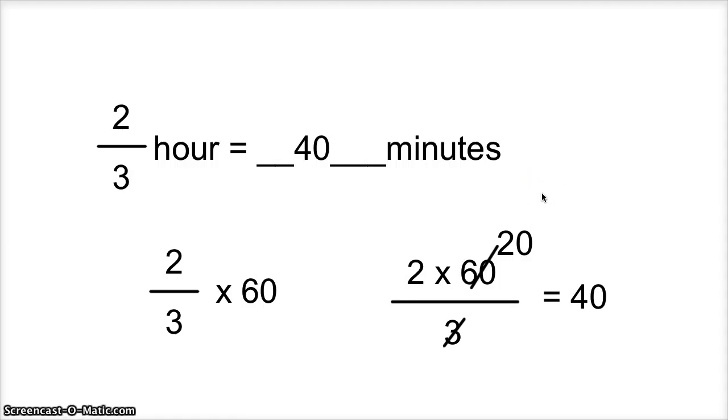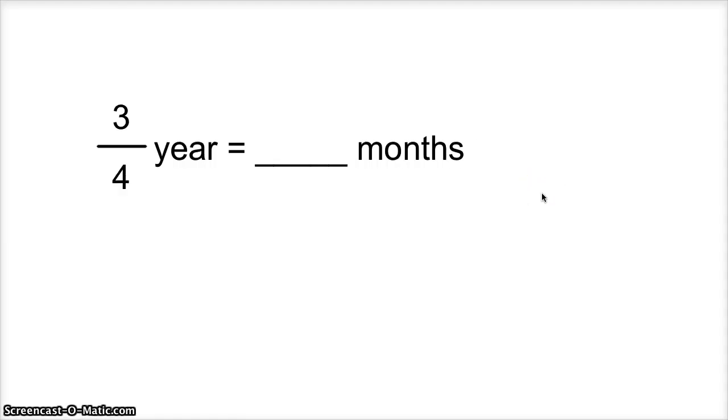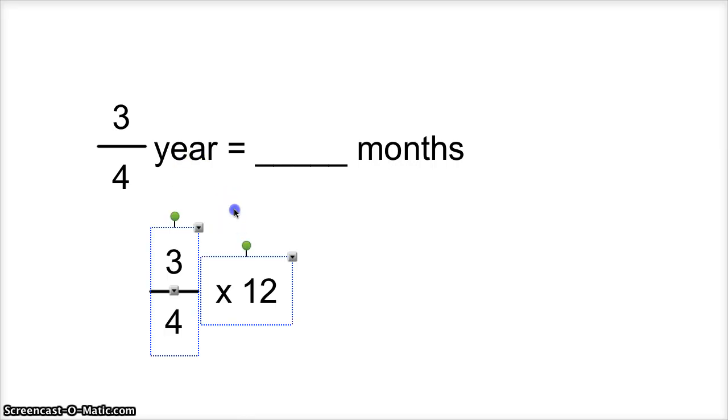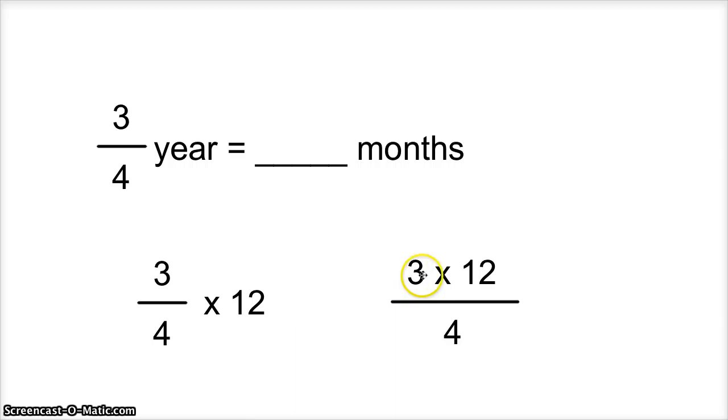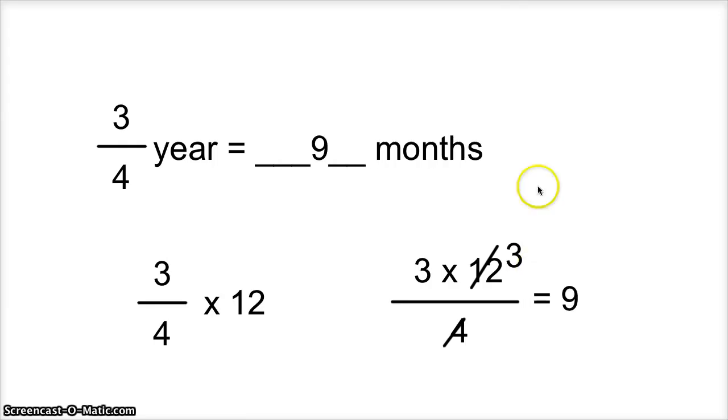Okay, this one is the last one. 3/4 of a year is how many months? Here's my fraction, 3/4. How many months are in a year? That will be my whole number. So 3/4 times 12, because there are 12 months in a year. Now get it all written on one line. 3 times 12 over 4. 4 doesn't have anything in common with 3, but it does with 12. So I'm going to do 12 divided by 4, and 12 divided by 4 is 3. Now multiply across. 3 times 3 is 9. So you have 3/4 of a year equals 9 months.